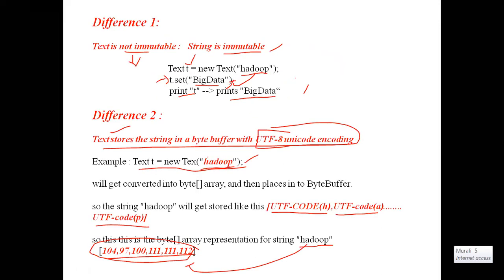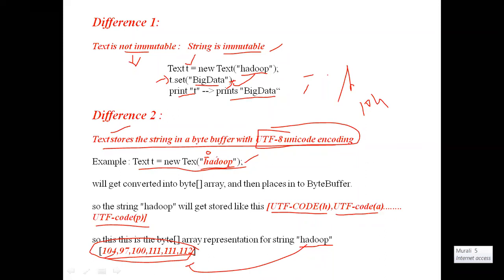For example, if you take the previous example, here the text is Hadoop. What is the character at position 0? At position 0 we have H. When I give the index as 0, the Java string will return the output H. The Hadoop Text charAt method will return the value 104. What is the difference? The charAt method of Java returns the character, whereas the charAt method of Hadoop Text returns the Unicode value of the character.